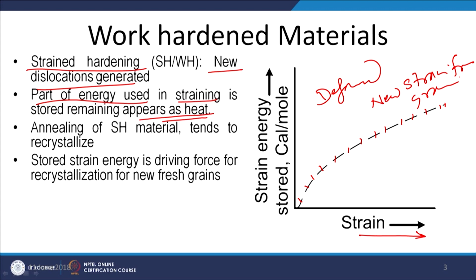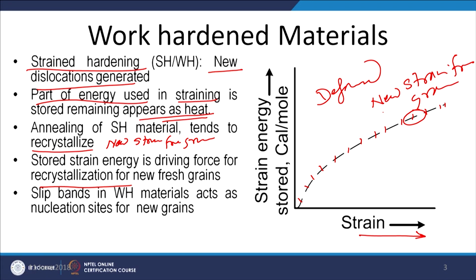So, whenever this plastically deformed or strain hardened metal is subjected to high temperature exposure above the recrystallization temperature, it tends to recrystallize, which means it forms new strain free grains. As I have said, the strain energy stored in the plastically deformed metal acts as a driving force for the recrystallization of newer grains. The greater the strain energy stored, the easier will be the recrystallization of the metal.